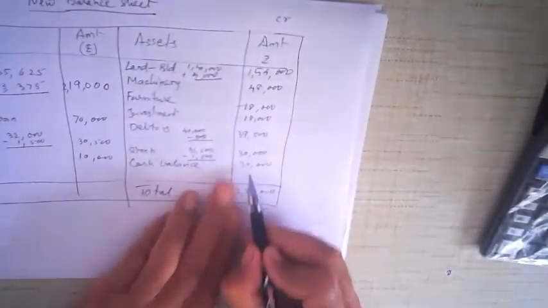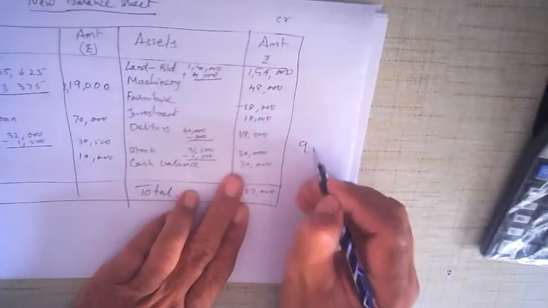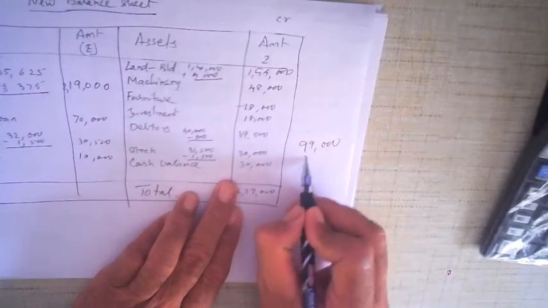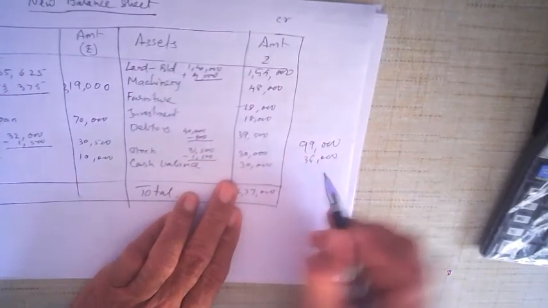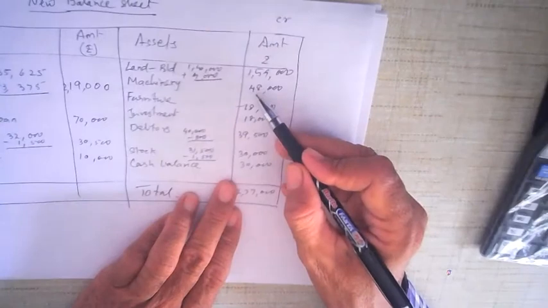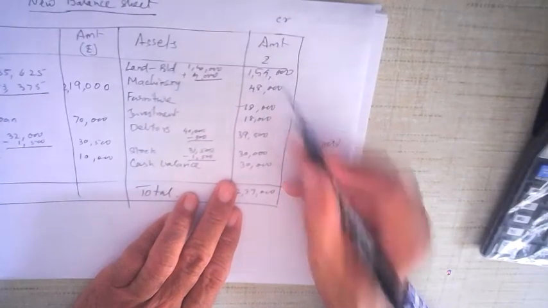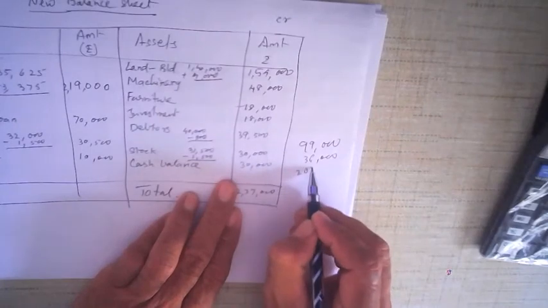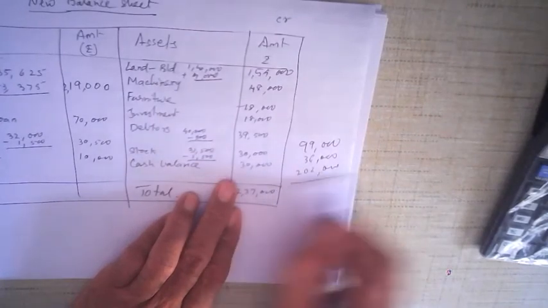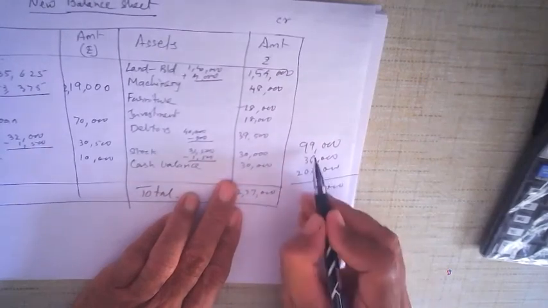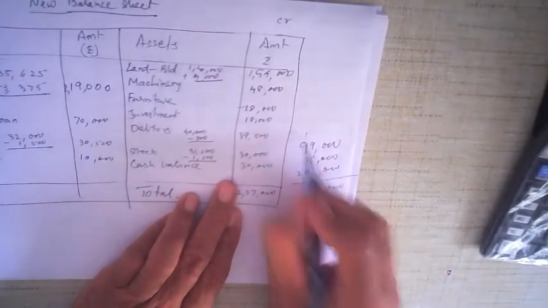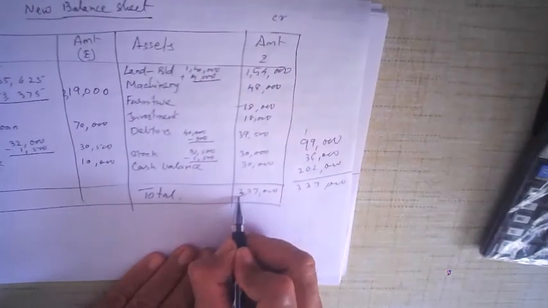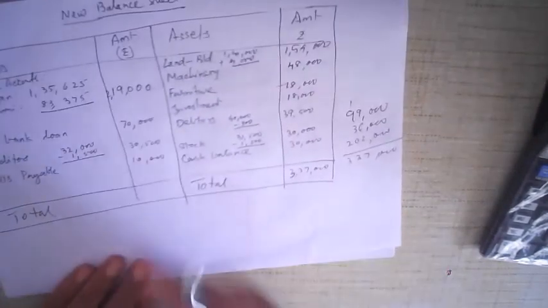Just add it up. 30, 30, 60, 99, 99,000. Okay, 30, 60, 99, 18 2s are 36,000. Okay, and 50 and 40, 90, 98 and 4, 102. So 2,02,000. So I get 2,02,000, 15 into 17, 10, 13, 3,37,000. Sorry, 3,37,000. All right, now let us see on this side.